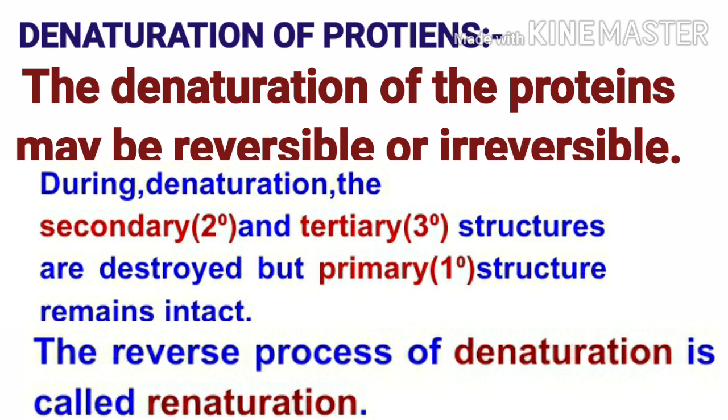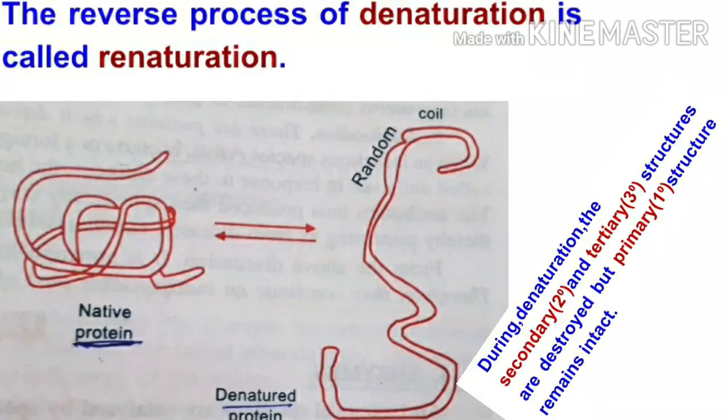The reverse process of denaturation is called renaturation. For example, a native protein is that protein which has three-dimensional primary, secondary and tertiary structures, and it is biologically active.